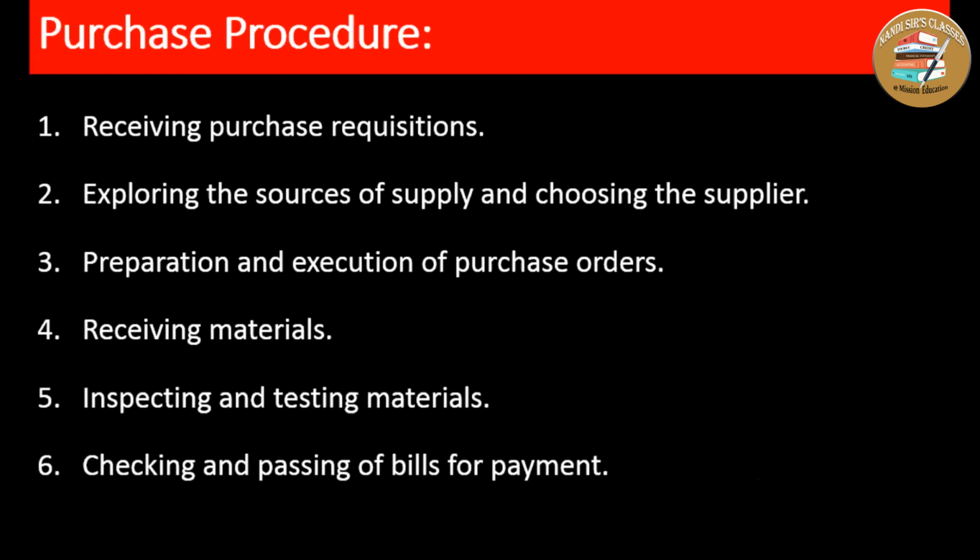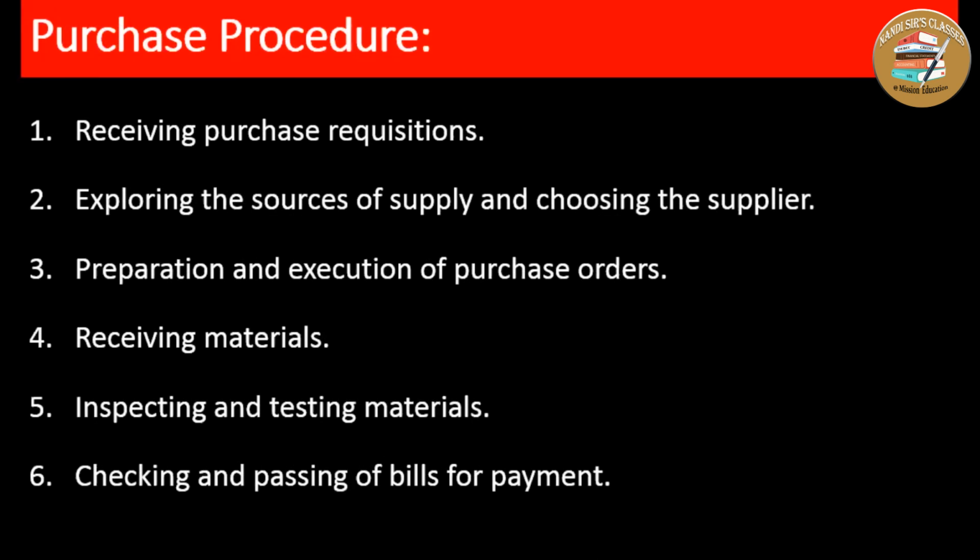These are the purchase procedures one by one, and in each step, so many things need to be understood. All these stages we'll discuss in the next class.